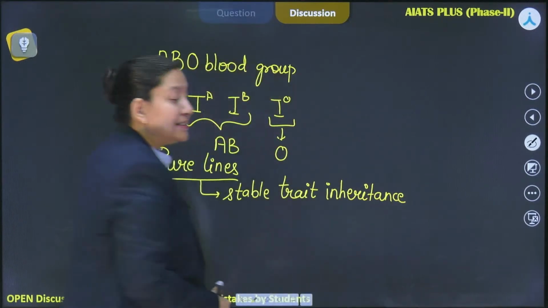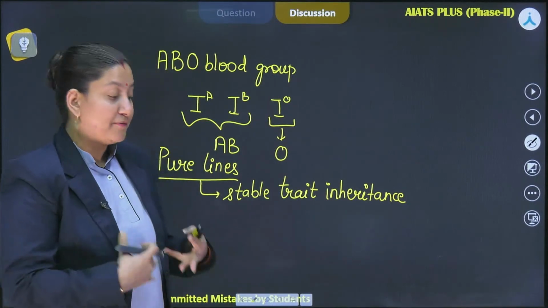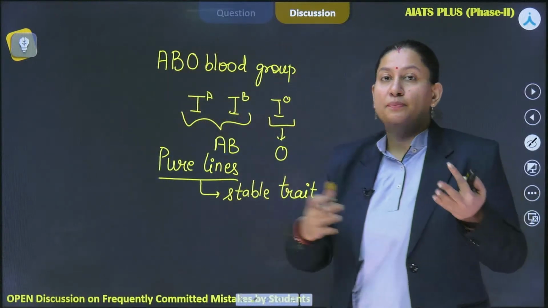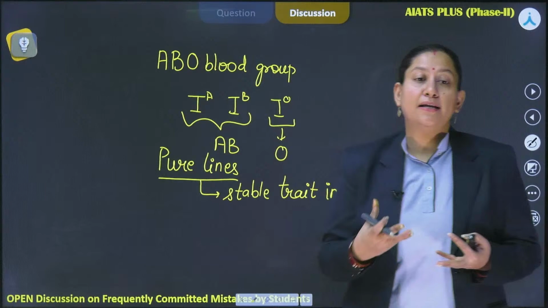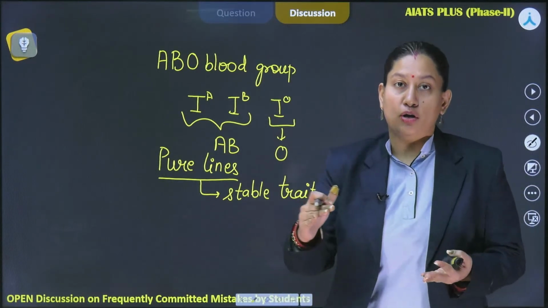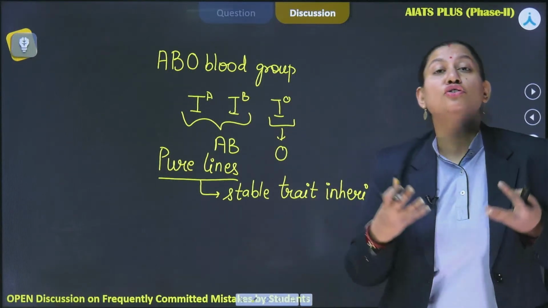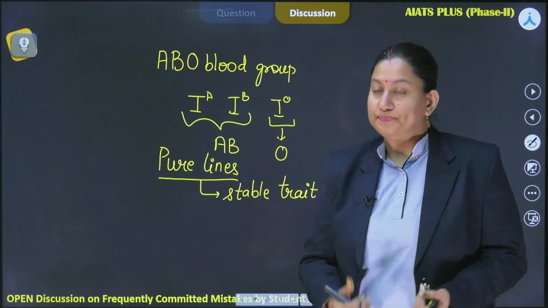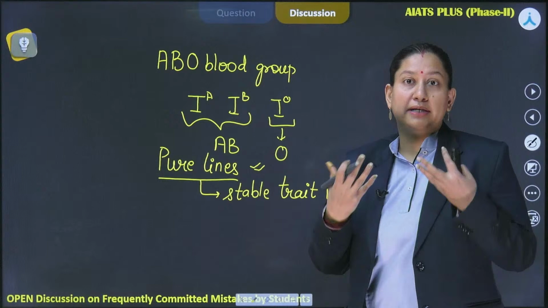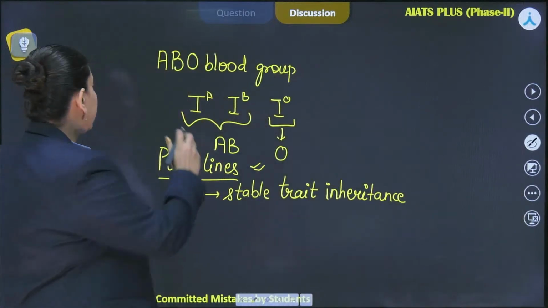That means in the entire line, that particular character is going to remain the same. For example, if we are considering a line of plants of, let's say, Pisum sativum, so all the plants are basically tall, then we are going to call this particular line of plants a true breeding line or a pure line.